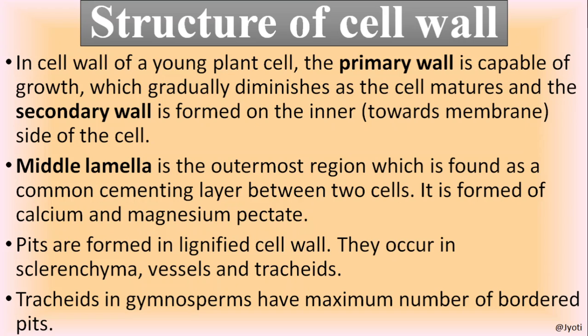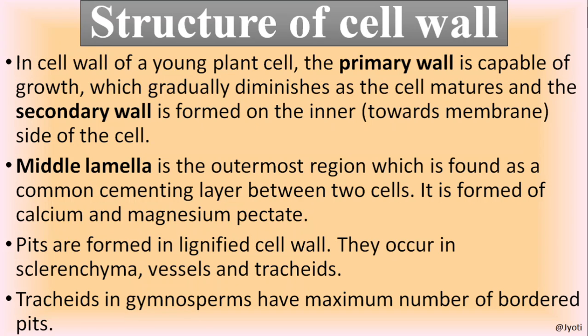The cell wall of a young plant cell is called the primary cell wall, which is capable of growth. Gradually this primary cell wall diminishes. The primary cell wall gradually matures and becomes the secondary cell wall.